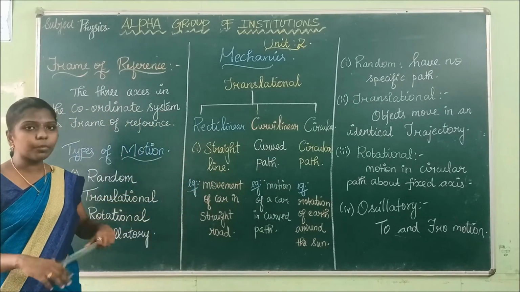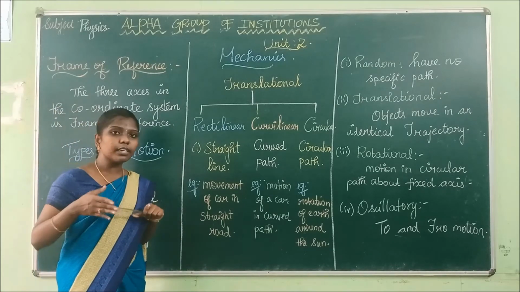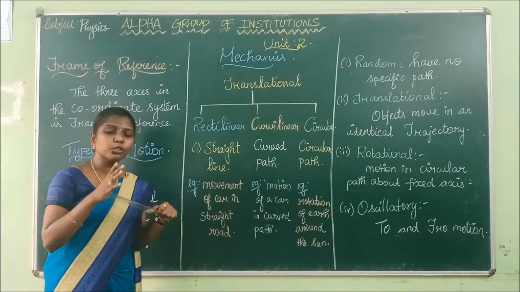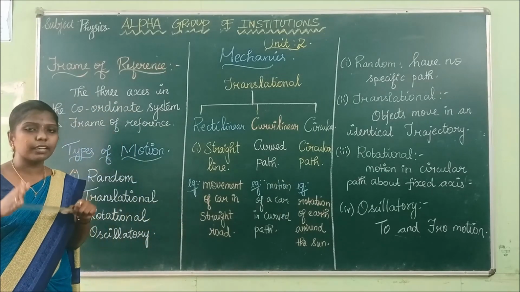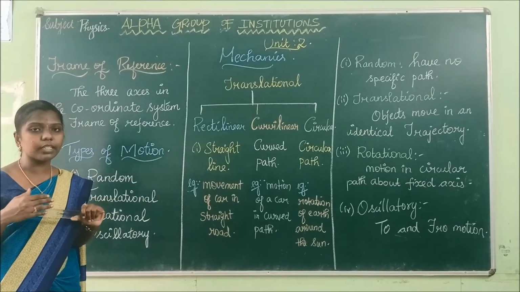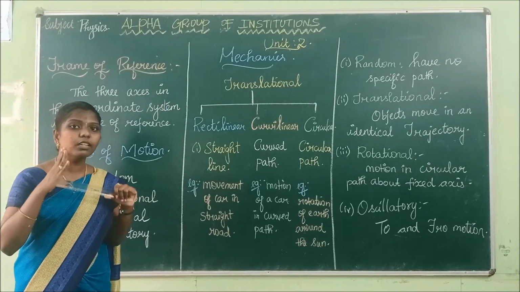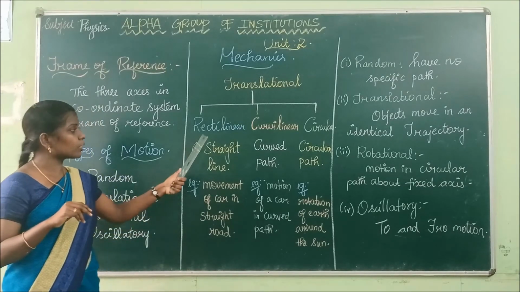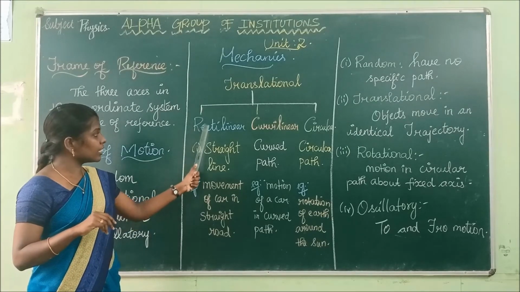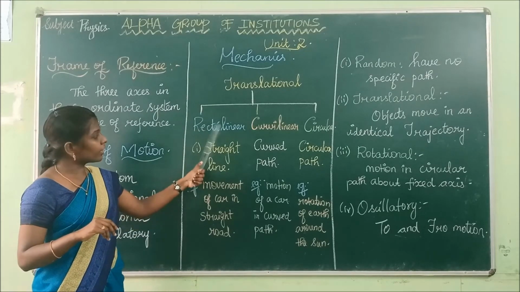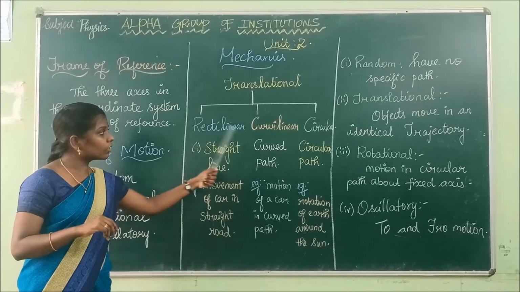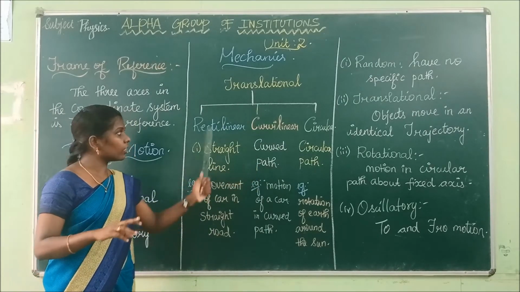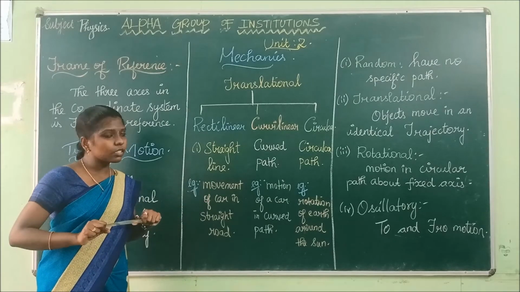What is meant by rectilinear motion? Rectilinear motion is nothing but motion in a straight line. Motion in a straight line is called rectilinear motion. Listen to the spelling carefully: R-E-C-T-I, rectilinear motion, curvilinear motion and circular motion. Rectilinear motion is motion in a straight line.